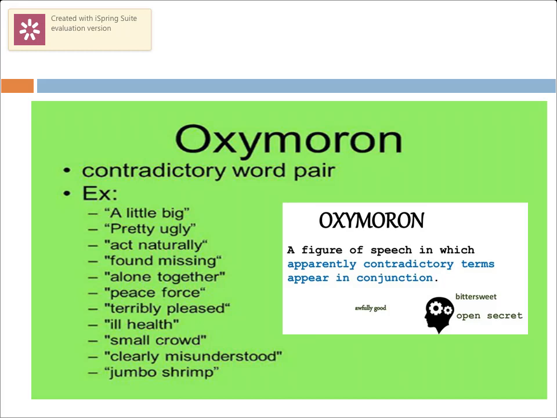Clearly misunderstood. Jumbo shrimp. Now in each of these expressions we find that there are two words which are basically contradictory in nature forcefully put together. So a figure of speech in which apparently contradictory terms appear in conjunction is called as an oxymoron.